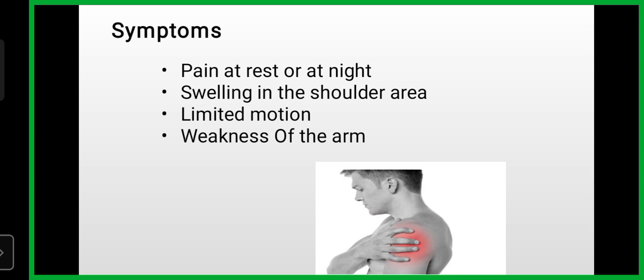Pain at rest or at night, pain in the area of the four rotator cuff tendons, tenderness located in the shoulder joint with a dull ache, and swelling in the shoulder area, limited motions. Pain is not sudden but will gradually increase. Associated with pain is the growing weakness of your shoulder, inability to move, and there could also be a local swelling.